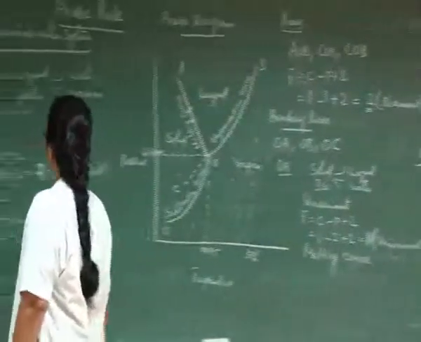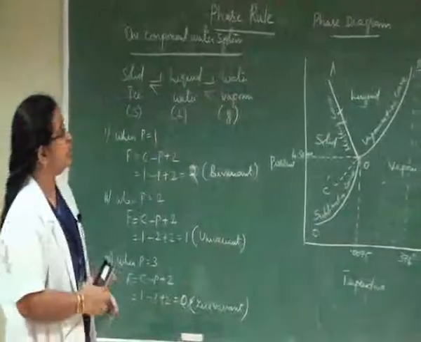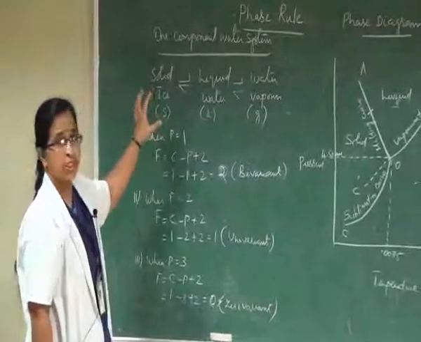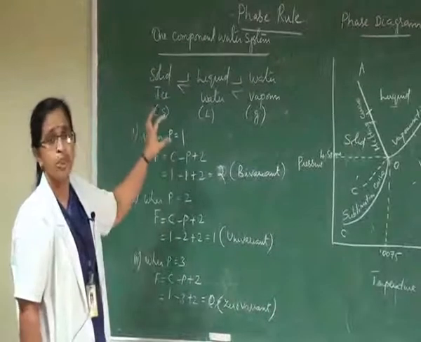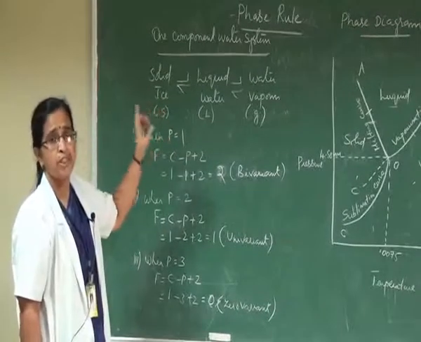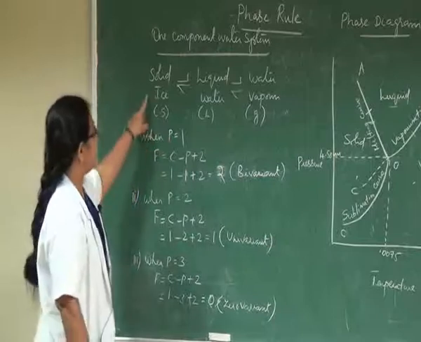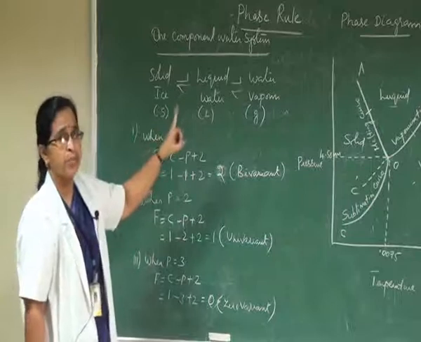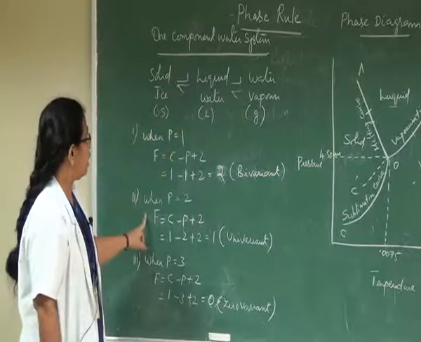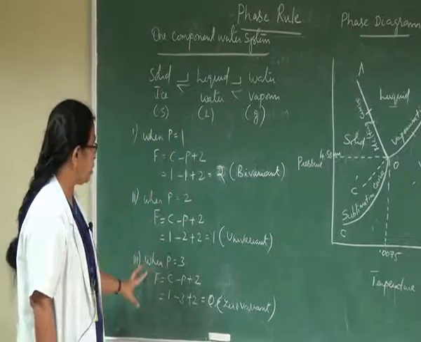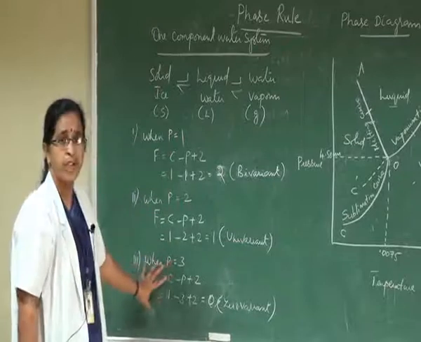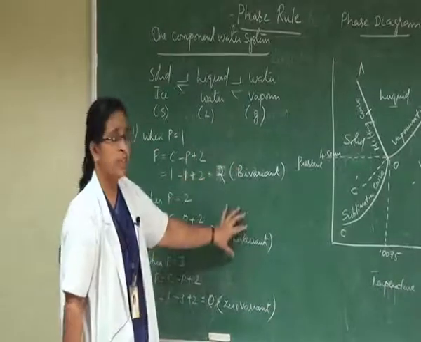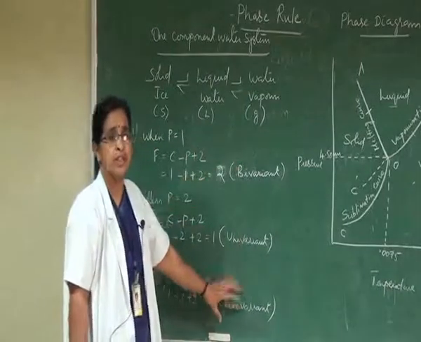Okay. So far we have discussed this one component water system. A one component water system is the system in which the chemical composition of all the possible phases is only H2O. Three cases are possible: only one phase is present in the heterogeneous system, or any two phases can be in equilibrium, or all the three phases can be in equilibrium. Accordingly, the system will become either bivariant, univariant or zero variant.